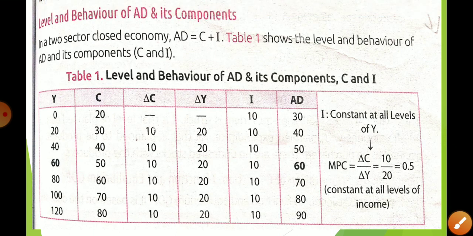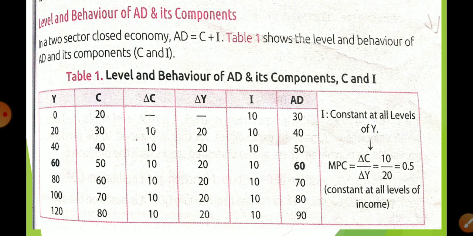Now we are going to understand this concept with the help of the table and the diagram. Okay, so here is given already in the 6th chapter. I had told you that we are learning the two sector model, and in yesterday's video I had told you that we are discussing a closed economy, two sector model, where the country is not having any trading relationship with the rest of the world.